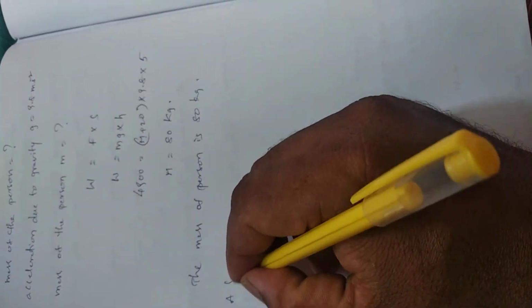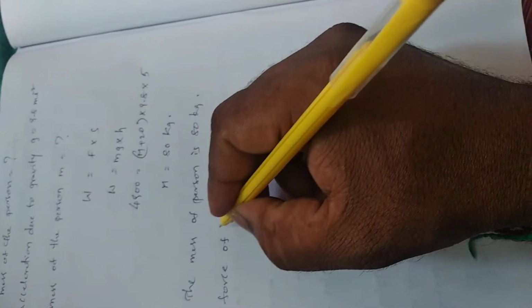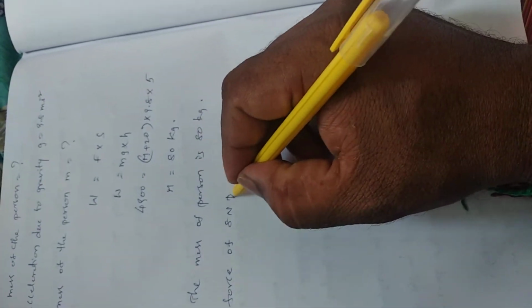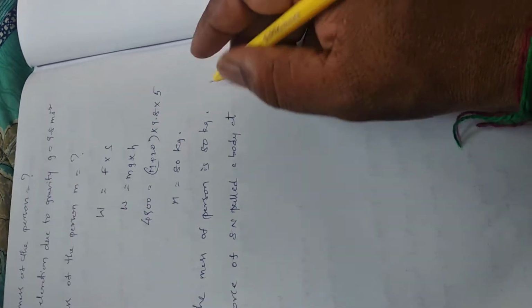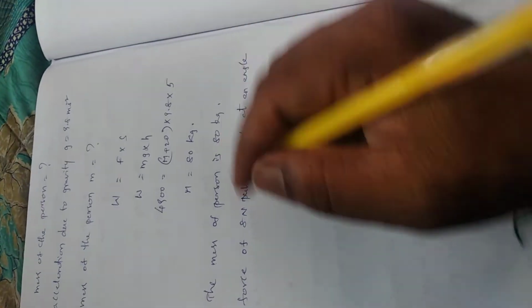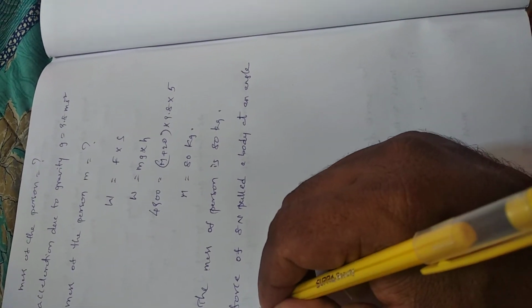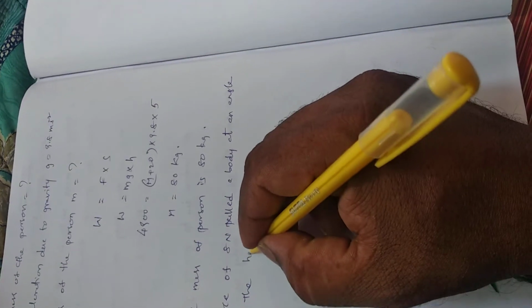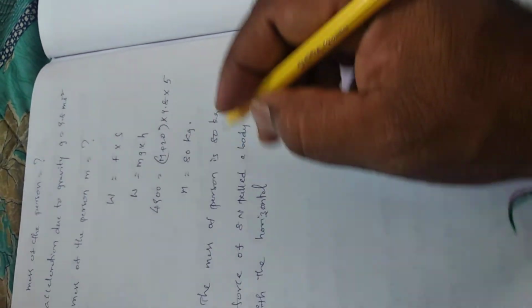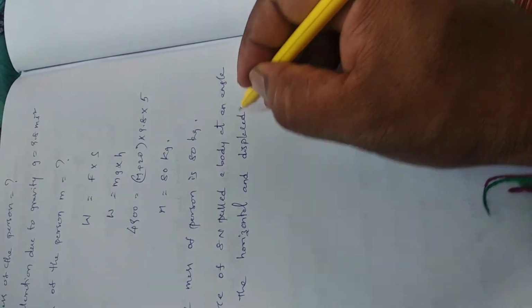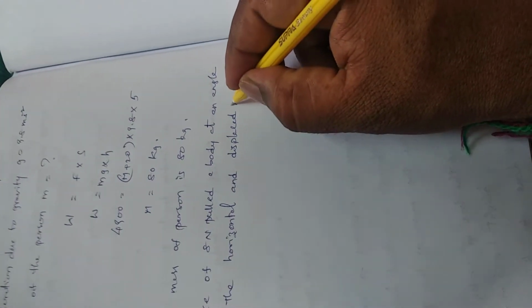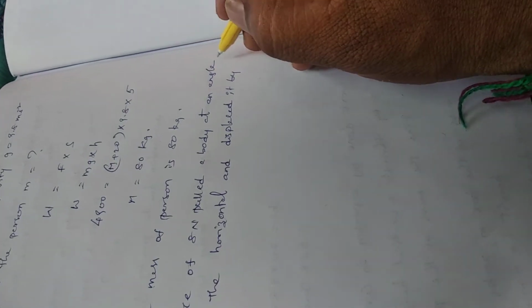A force of 8 newtons pulled a body at an angle of 30 degrees with the horizontal and displaced it by 10 meters.